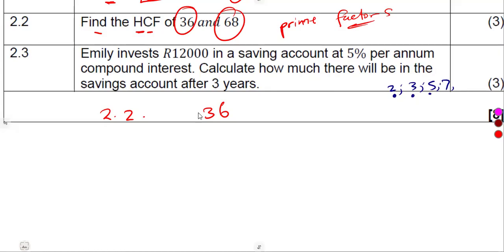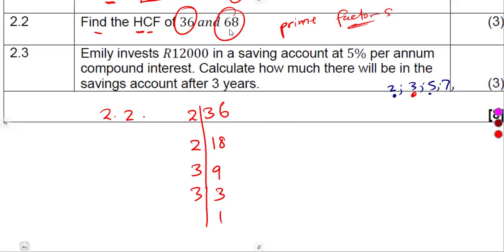So for 36, let us start with 2. 36 divided by 2, that is 18. We do the same thing. 18 divided by 2, that is 9. We can see that if we use 2, we're not going to get an exact value. So let us move on to 3. If we use a 3, 9 divided by 3, that's a 3. Again, 3. 3 into 3, that's a 1. All right, so this is it.